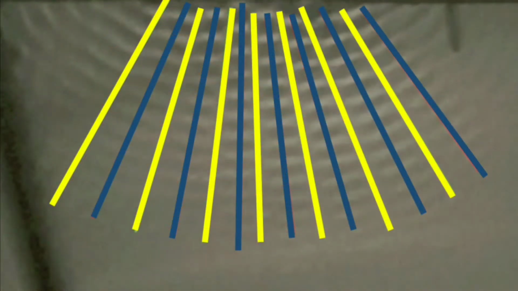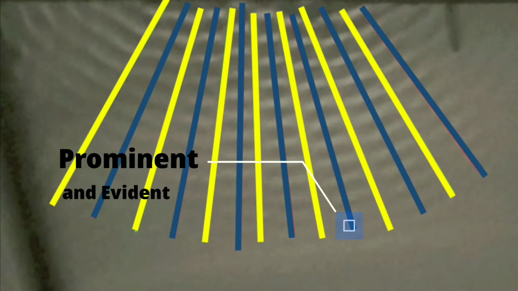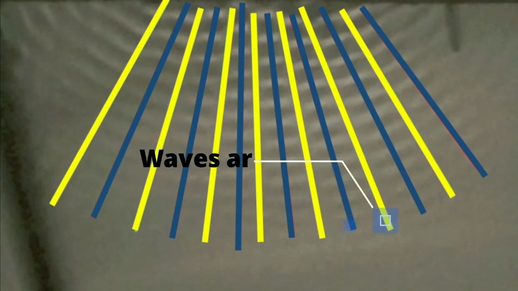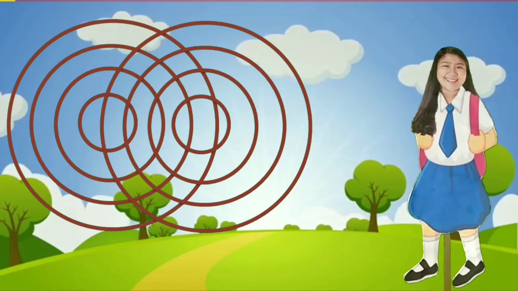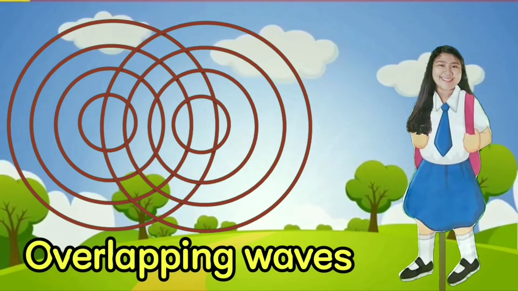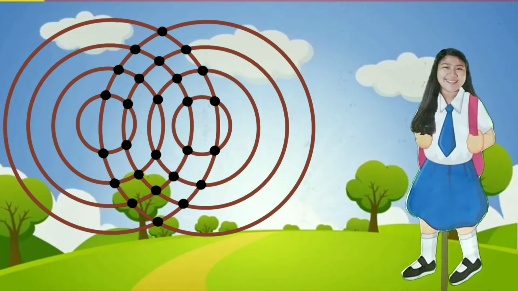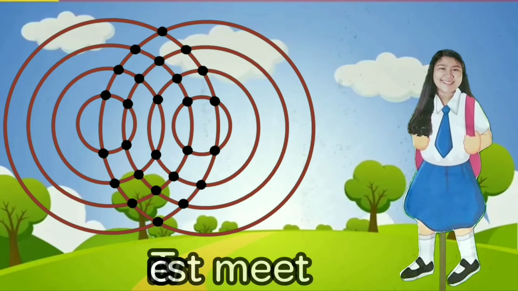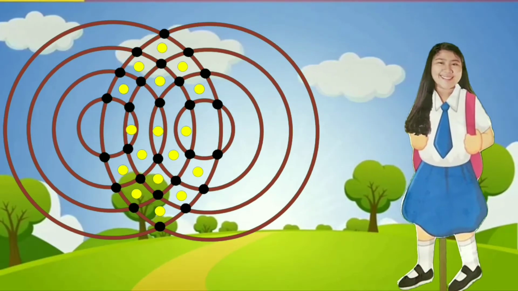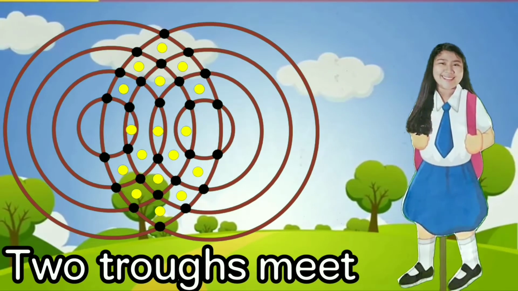As we can see, the part highlighted with blue lines is where the waves are prominent and evident, and the part highlighted with yellow lines is where the waves are hardly seen. Just like in this figure I made, we can see two waves that are overlapping, wherein the black circle represents the spot where the two crests meet, and the yellow circle shows the spot where the two troughs meet.